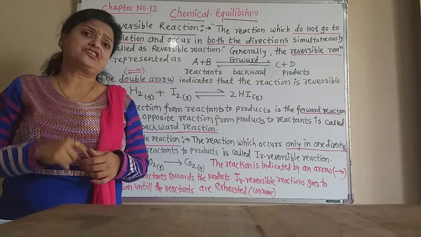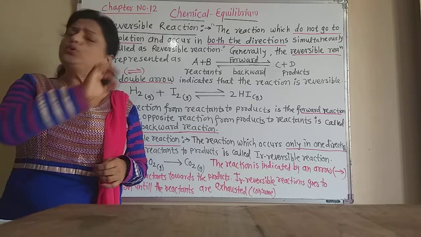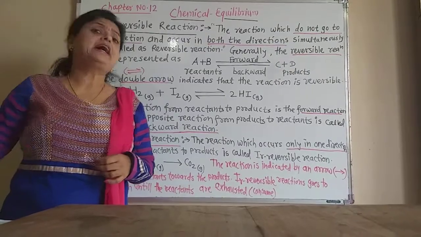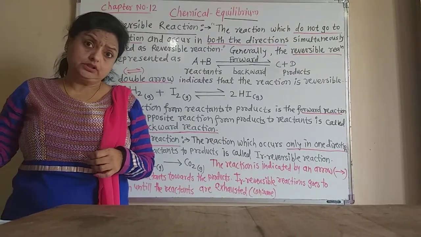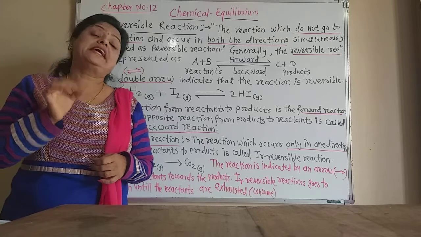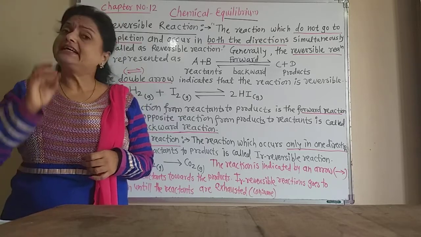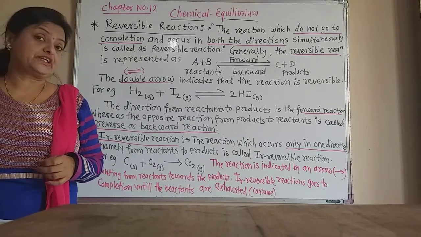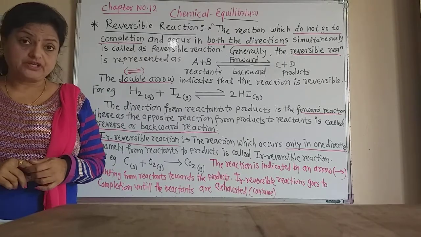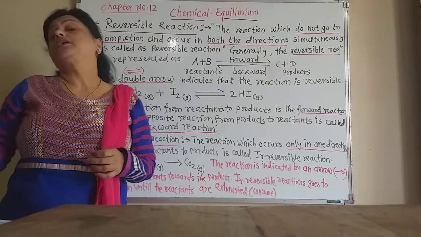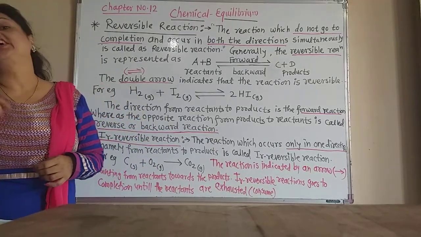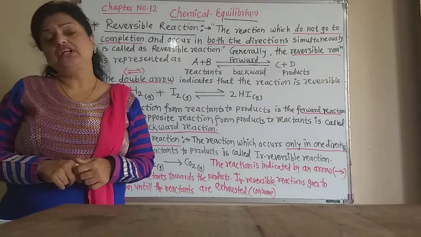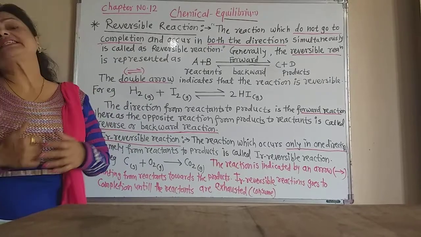Now, such reactions which go to completion and go in only one direction until one of the reactants is exhausted or consumed, and they stop only when the reactants are exhausted, and they always go to completion. Such reactions are irreversible reactions. Now we have to first learn about the reversible reaction.